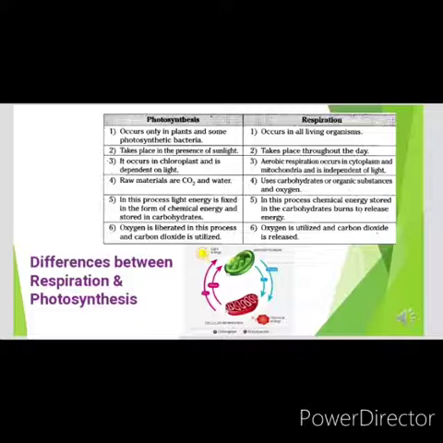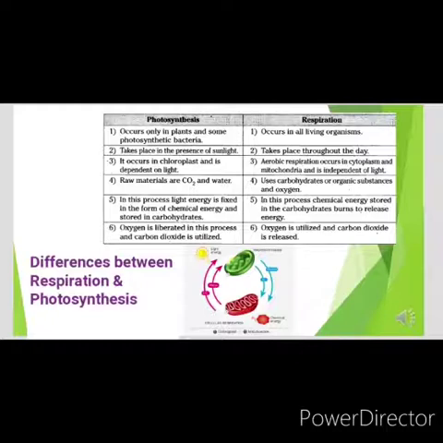In respiration, chemical energy that is stored in the carbohydrates during photosynthesis is released. In photosynthesis, oxygen is liberated and carbon dioxide is utilized, whereas in respiration, oxygen is utilized and carbon dioxide is released.